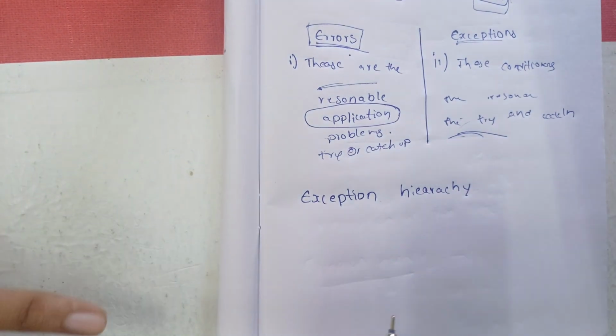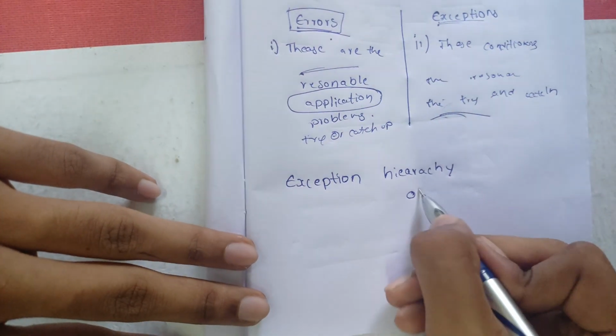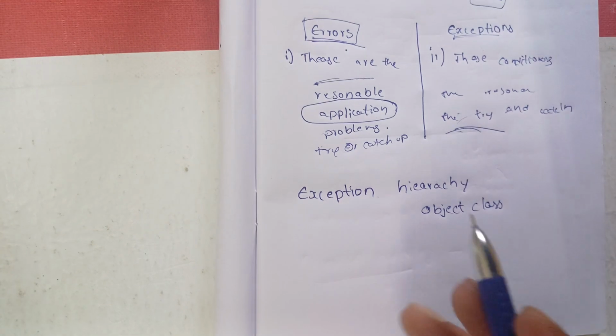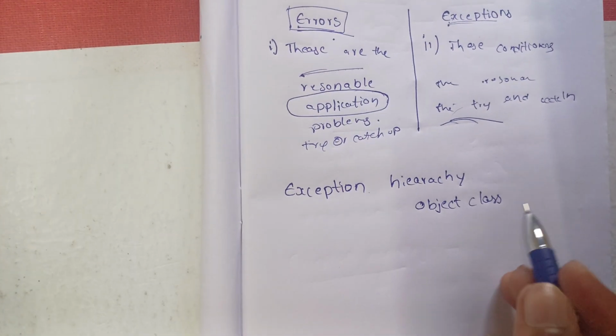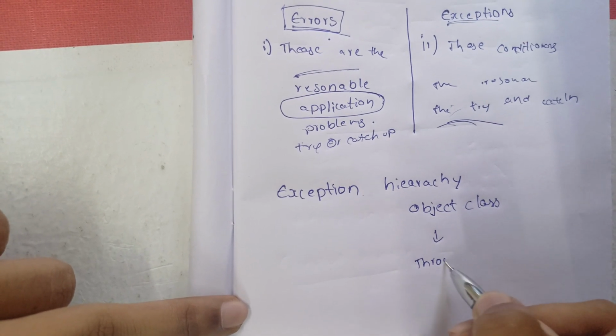Exception hierarchy is classified from the main Object class. Hope all of you know about this. After that, it moves to the Throwable class.